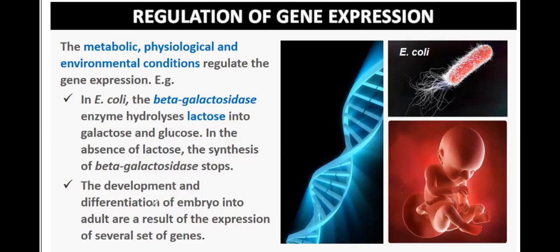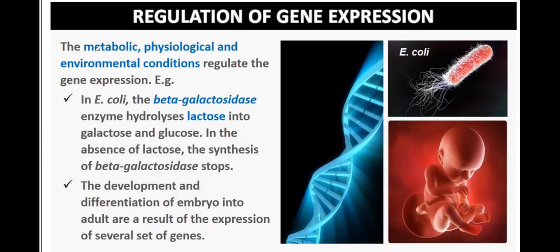The development and differentiation of an embryo into an adult are a result of expression of several sets of genes. This is a physiological condition. The genes which are active in a baby growing inside the uterus will be different from the genes which are active after delivery of the baby. The metabolic level, physiological level, and environmental condition inside the uterus are different from outside the uterus.